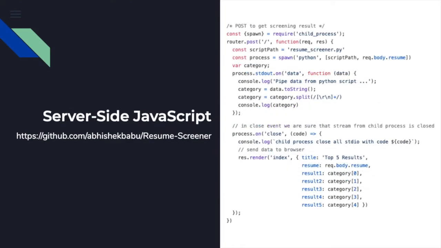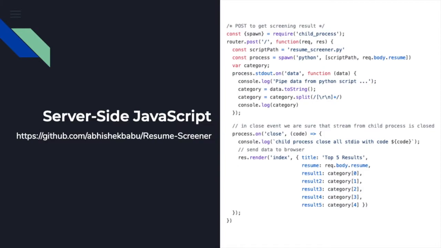Now, let's take a look at a snippet of the server-side JavaScript. This is in the index.js file, and this function on screen represents what happens when the user clicks the submit button on our platform. First, we require child process because we want to be able to start a Python process from the index.js file. So when the user clicks submit, we call a post function, which is why we have router.post for this index. Then we start a process and pass in the body of the resume to this process so that the Python script can access the value that the user input and run classifications on it.